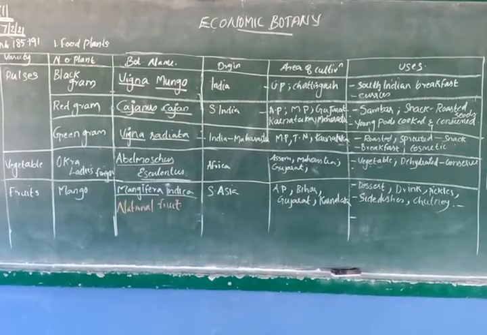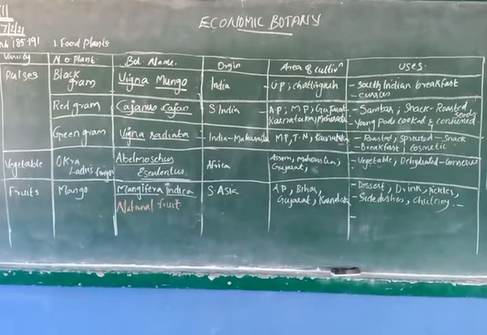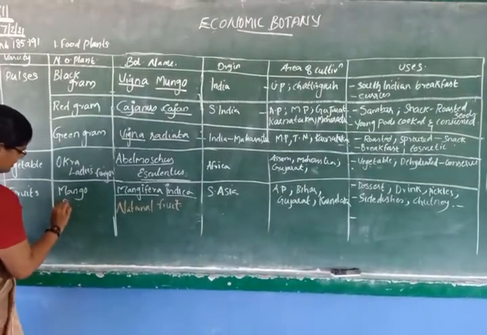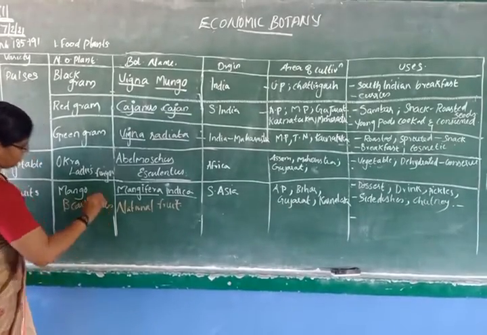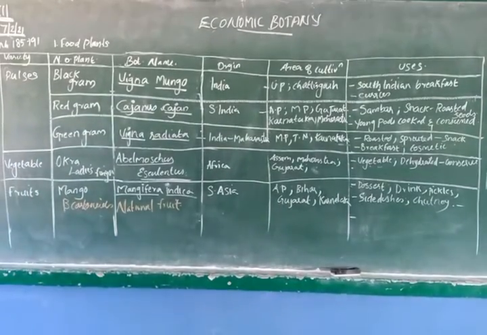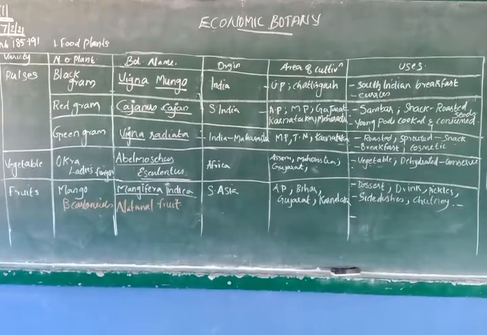We can prepare pickles, chutney, side dishes, curries, and we use it for juice, shake, drinks, pudding, other bakery products, ice cream, whatever it is. There are so many uses. And mango contains beta carotenoids.